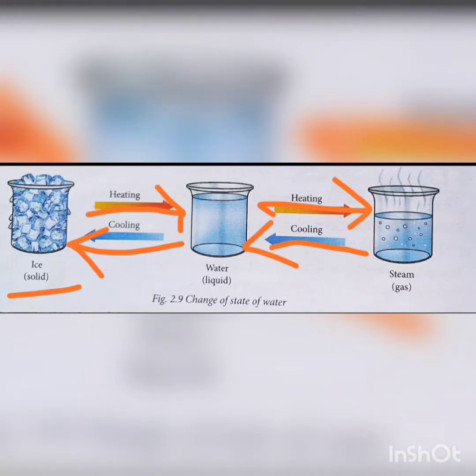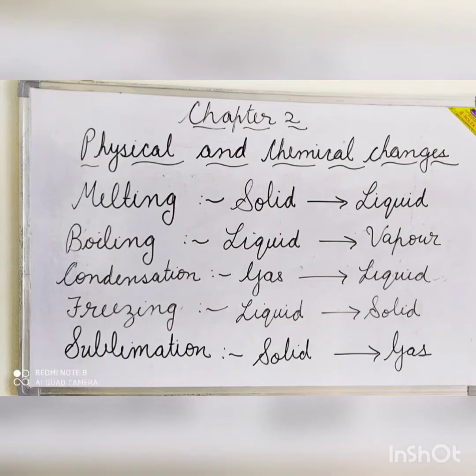The different processes which are involved in the change of state of matter are melting, boiling, condensation, freezing, and sublimation. So, we are going to study about all of them separately. Melting. Melting is the process in which a solid gets converted into its liquid state at a fixed temperature. The fixed temperature at which the solid changes into liquid is called its melting point.